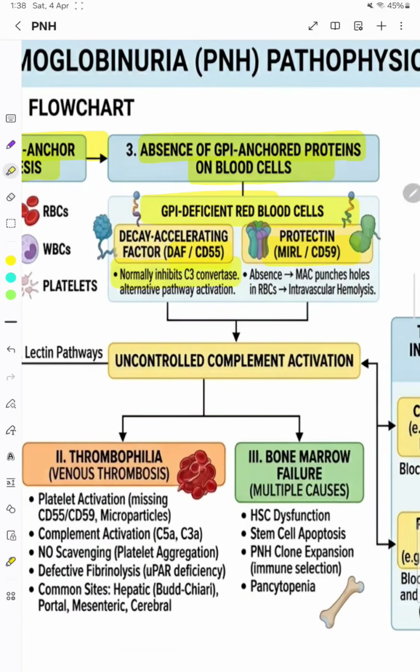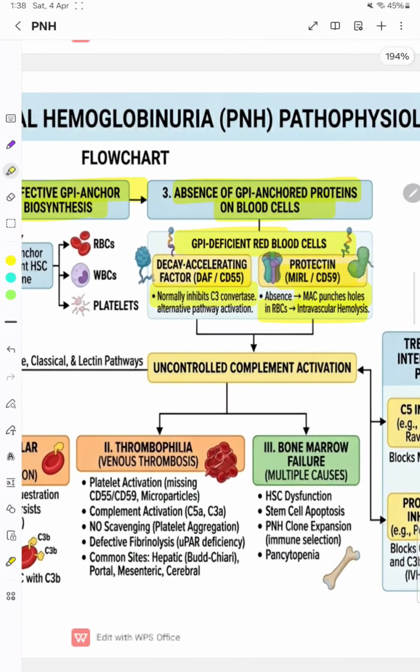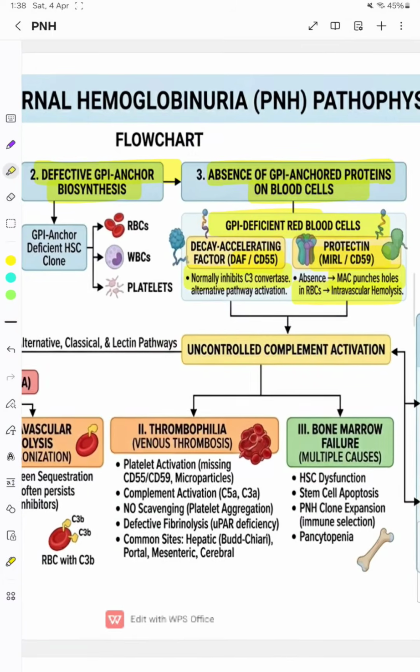CD59 normally inhibits the formation of the membrane attack complex. Whenever CD59 is deficient in PNH, there will be an excessive activation of the membrane attack complex, and this causes holes in the RBC and results in intravascular hemolysis.